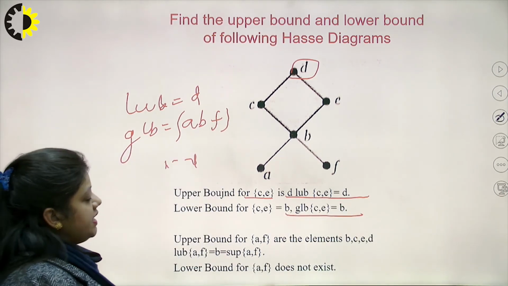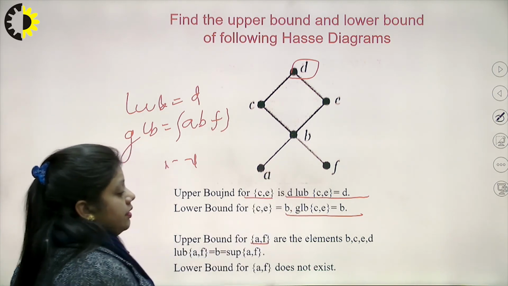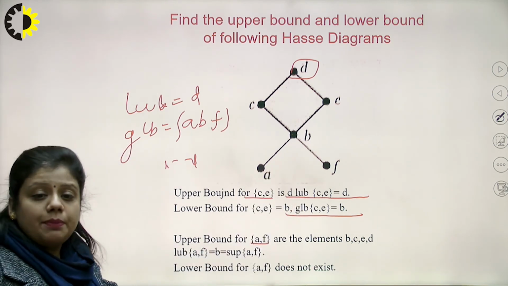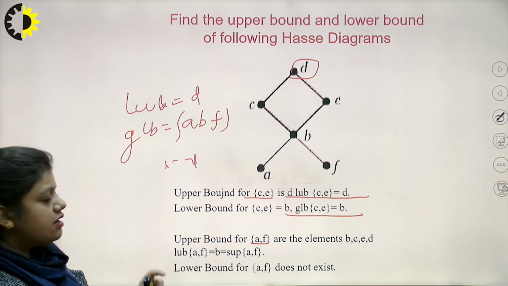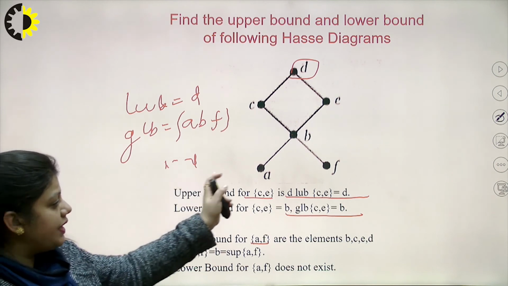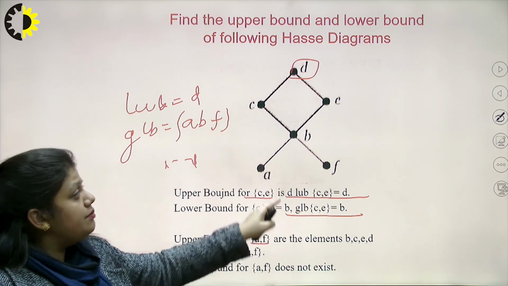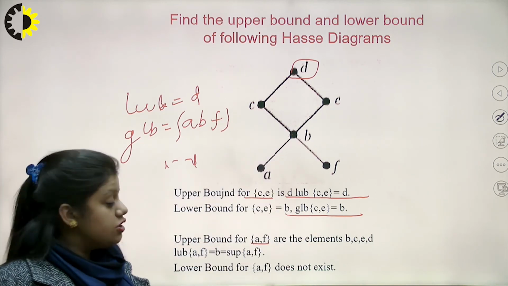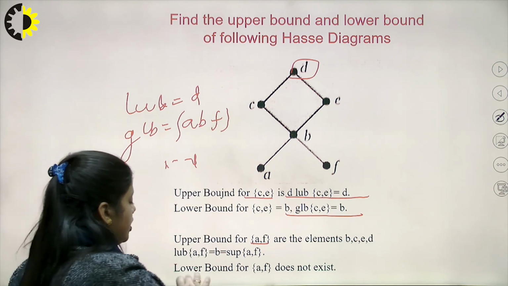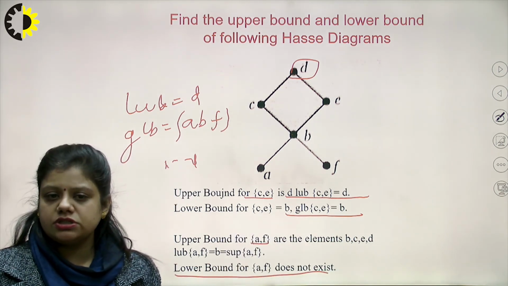Now suppose I have defined another subset AF. In this AF, I have to tell the upper bound, lower bound, least upper bound and greatest lower bound. First I talk of lower bounds. In this set AF, is there any element that precedes A and F both? No. So the lower bound does not exist. So obviously the greatest lower bound also does not exist.